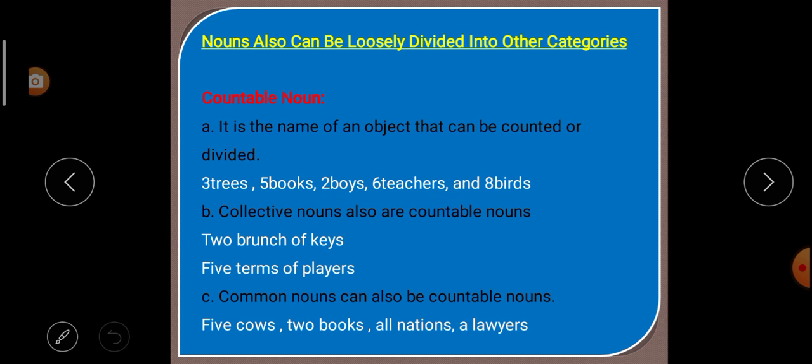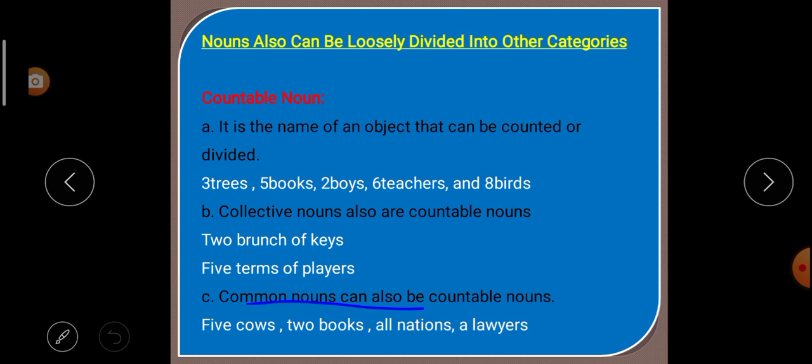Next, collective nouns also are countable nouns. Understood? Example, 2 bunches of keys. A bunch of keys is a collective noun, so it is also a countable noun. 5 teams of players. Here team is a collective noun. That's why it is also a countable noun.